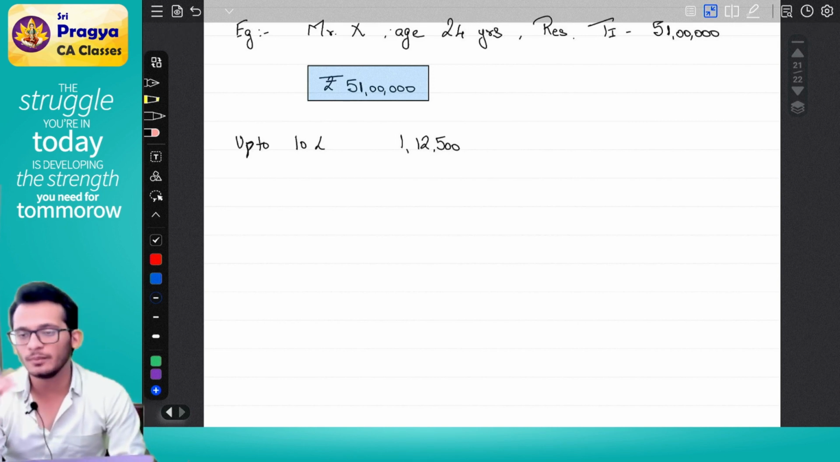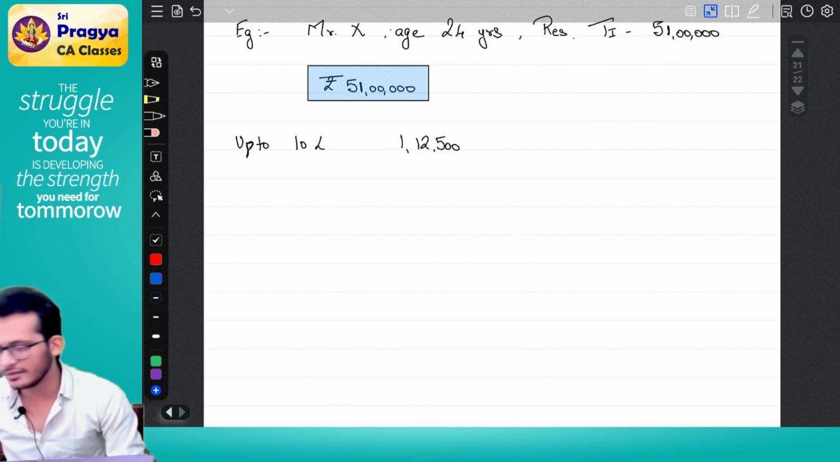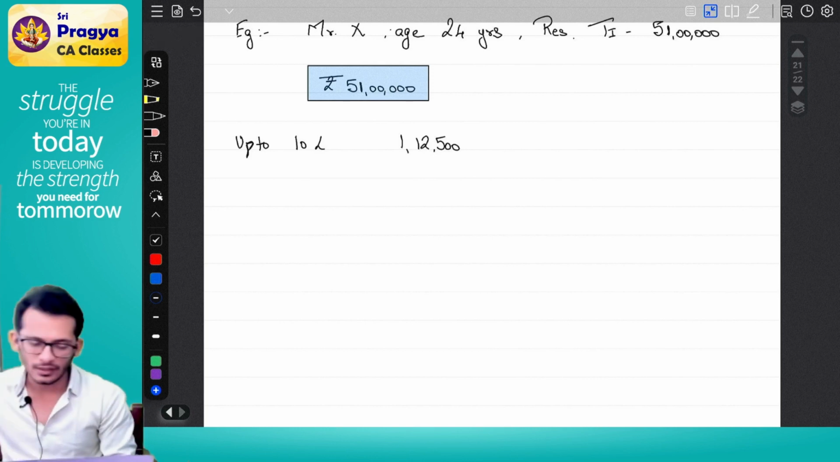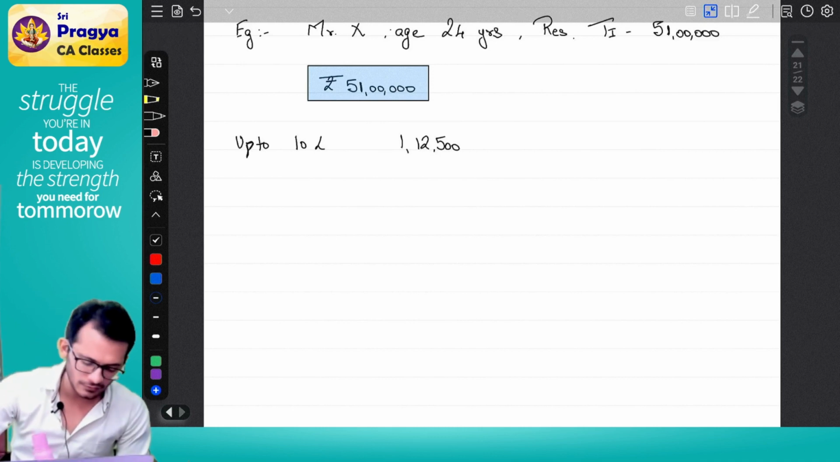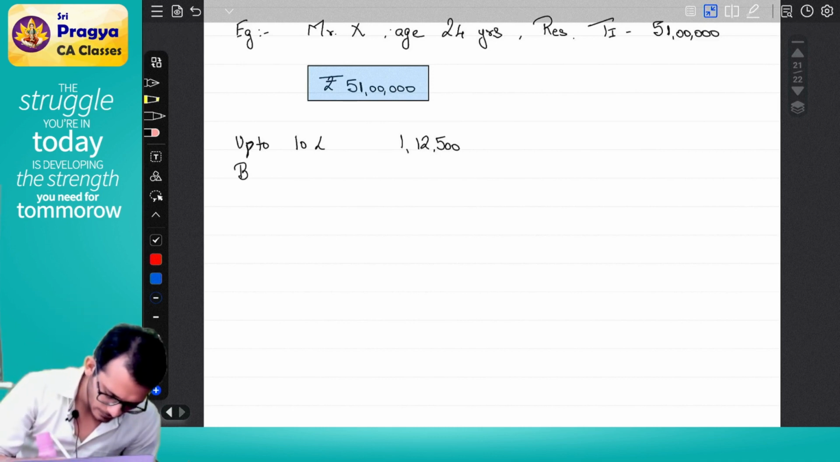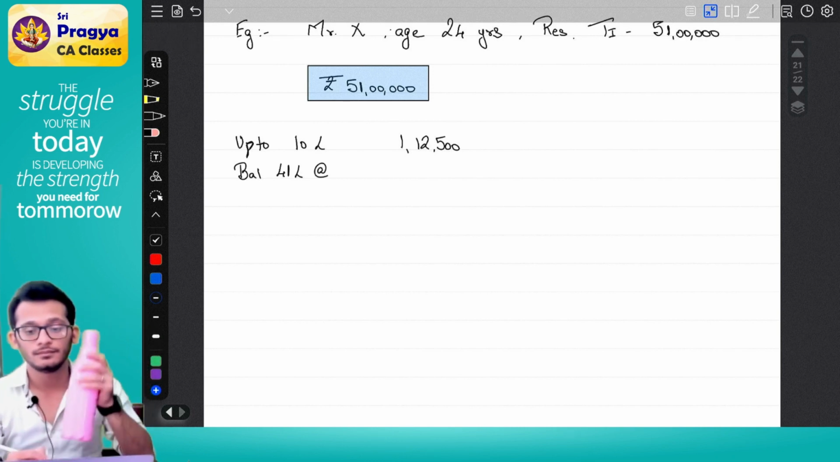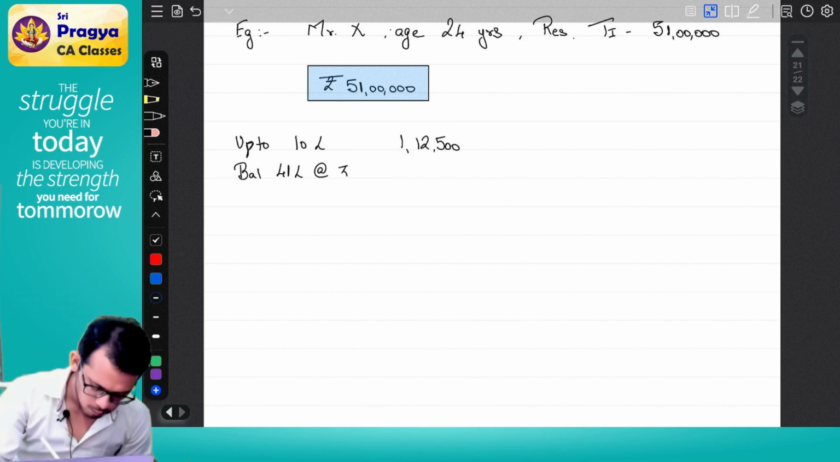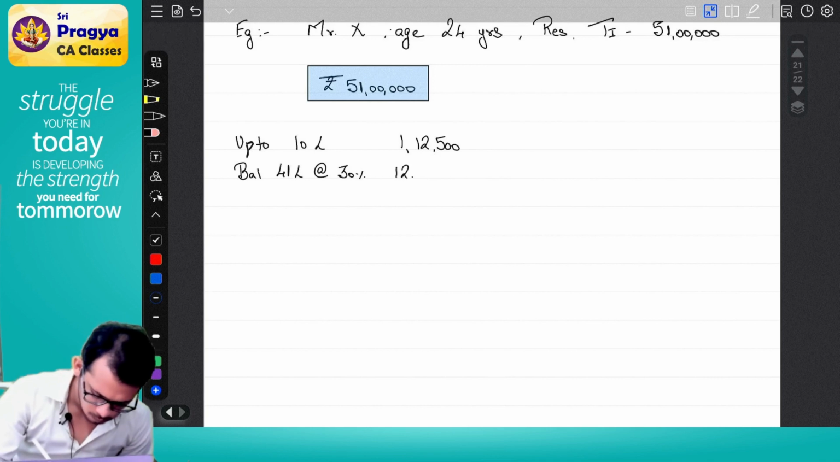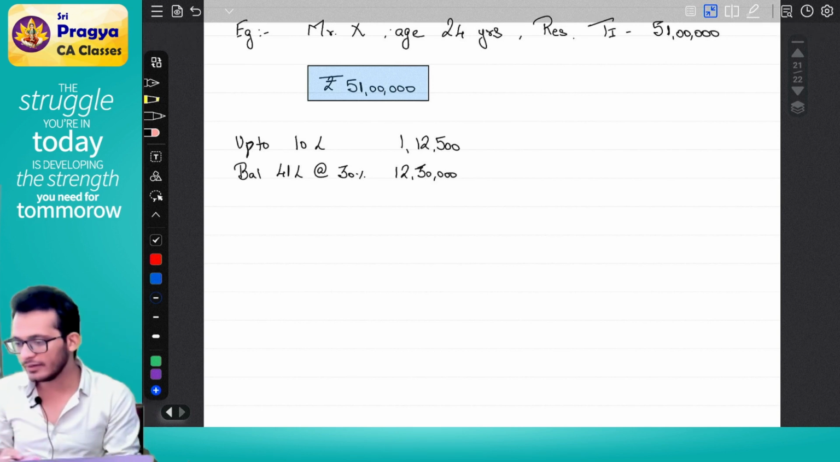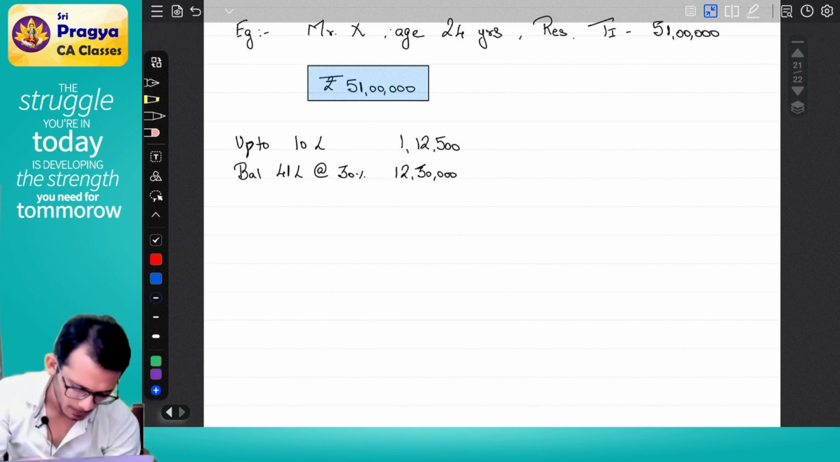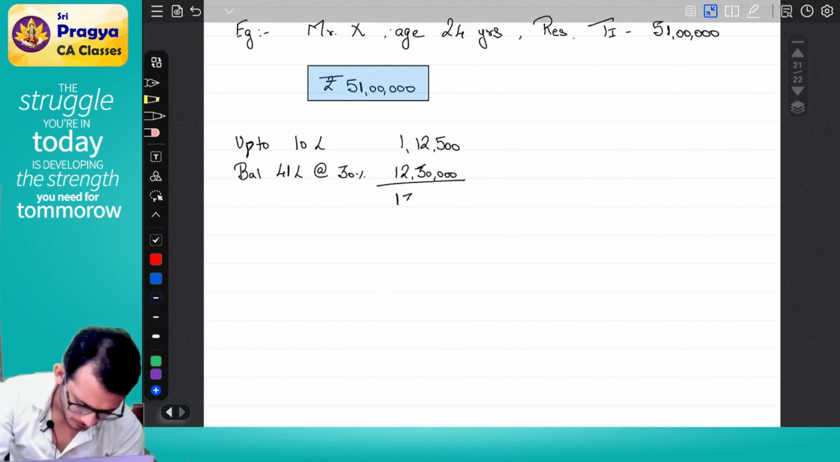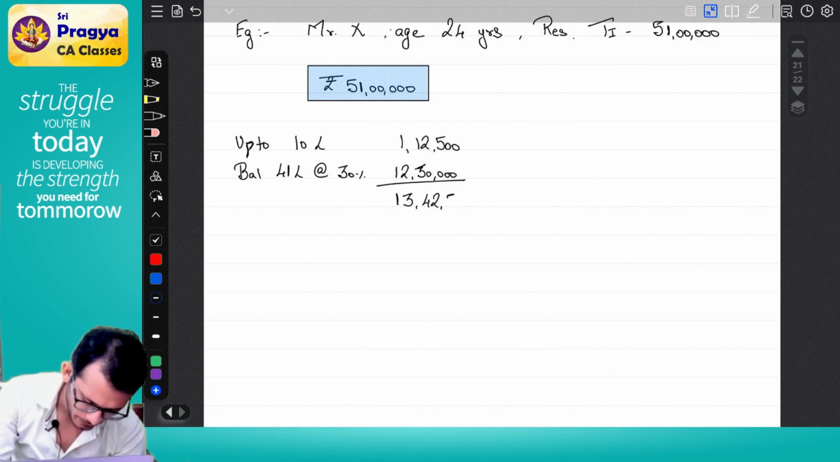But ensure that the income is more than 10 lakhs. Only if the income is more than 10 lakhs will this work. You cannot just come and do it the other way around. So up to 10 lakhs it is 1,12,500. Balance is 41 lakhs at the rate of 30%, which is 12 lakh 30,000. Total 13,42,500. Ask yourself a question.